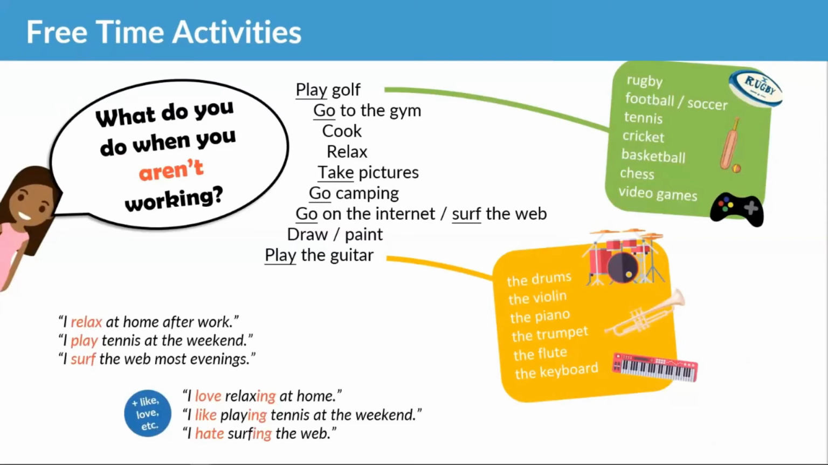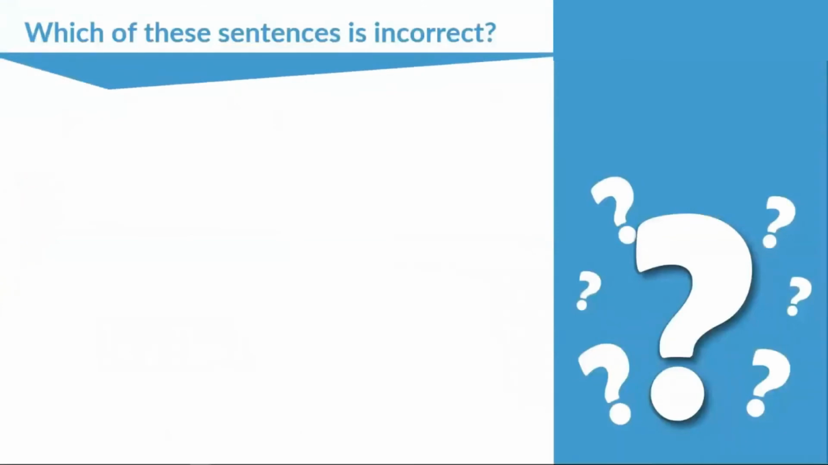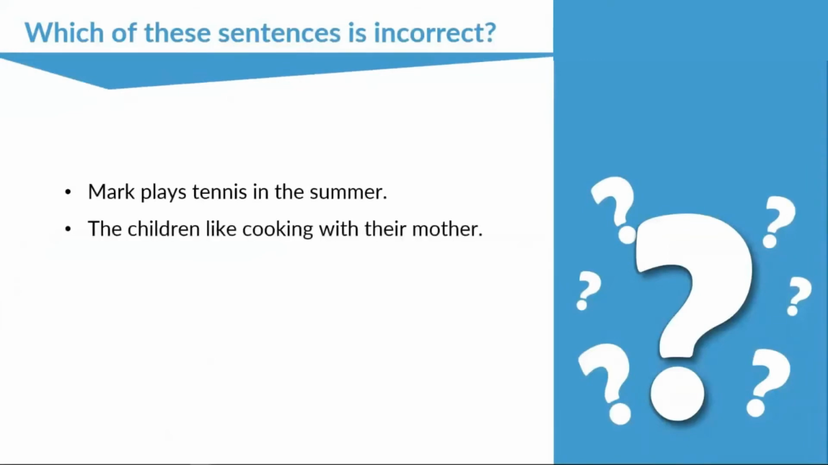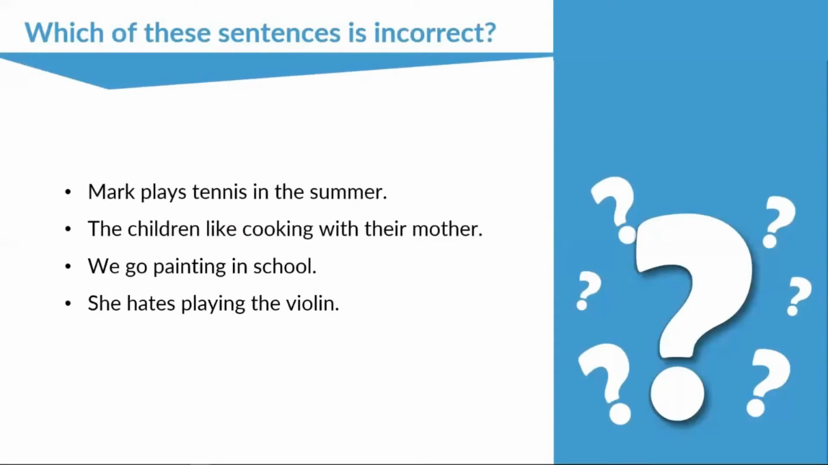So let's look at a question now for you guys. Which of these sentences is incorrect? Mark plays tennis in the summer. The children like cooking with their mother. We go painting in school. She hates playing the violin. My father takes lots of pictures with his camera. So which of those is incorrect? And I would say, guys, look at the verbs being used.